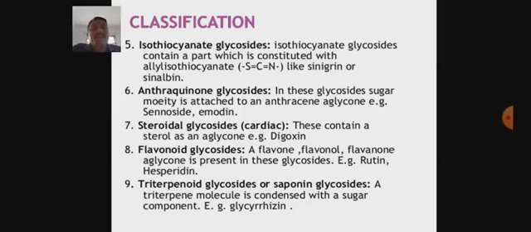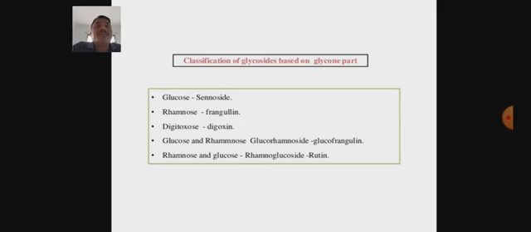Then classification of glycosides based on the glycone part. First type, glucose. Example, sennoside, which contains glucose as the sugar moiety or glycone moiety. Rhamnose. Example, quercitrin, a glycoside that contains rhamnose as the glycone part. Then digitoxose, as in digoxin.